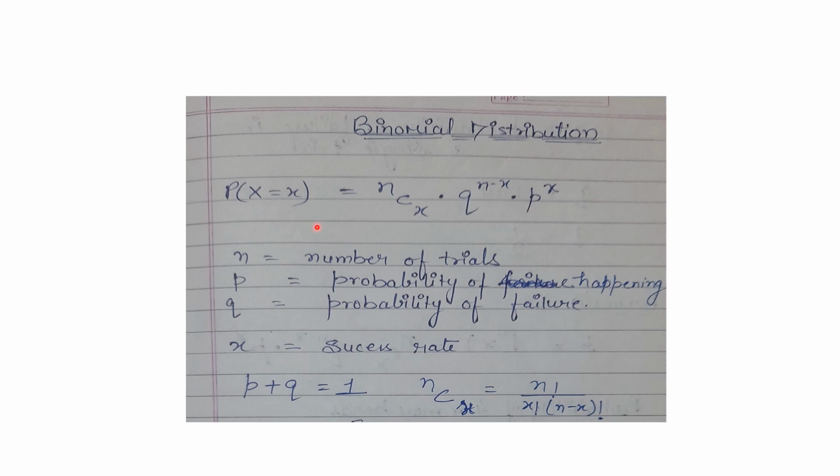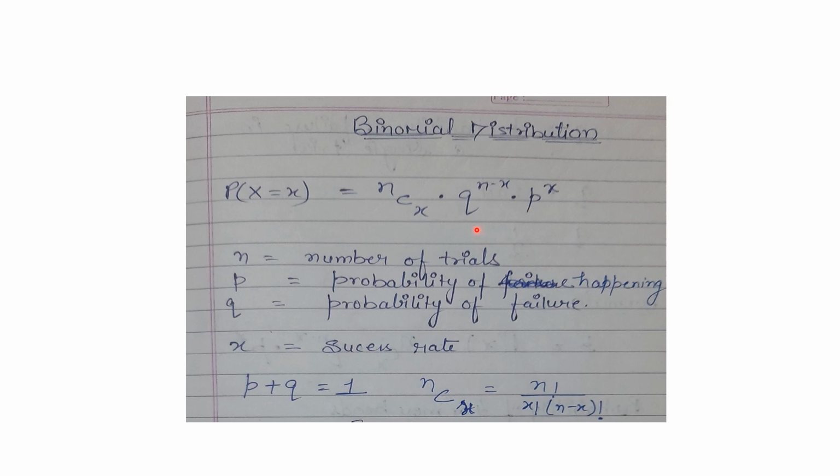The formula is probability of x successes is equal to nCx. n stands for the number of trials or number of experiments. C stands for combination, and x means the success rate. If they are asking for the probability of head, how many times do we need the head? This must be denoted by this x, which we call the success rate.